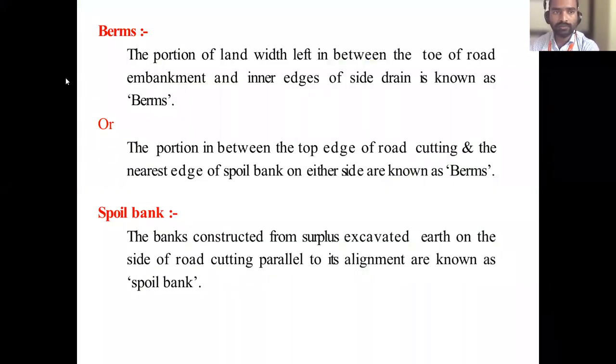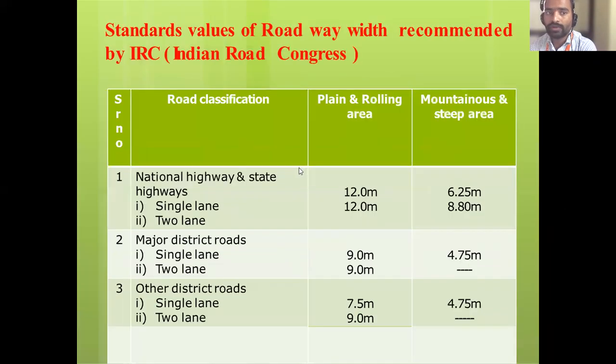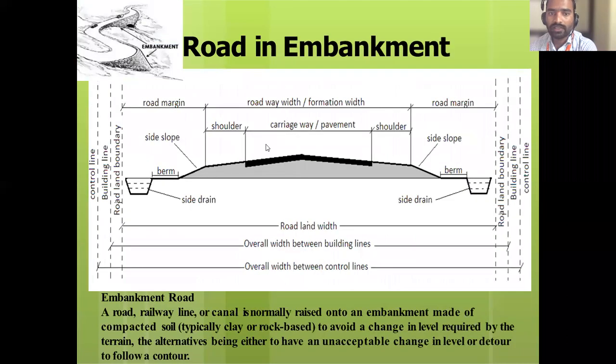Next, there is a term called berm. We have seen berm. What is that berm? The portion of the land width left in between the toe of the road embankment and the inner edge of the side drain is called berm. See the diagram. See, embankment. This is a berm, correct? Your embankment starts from here.